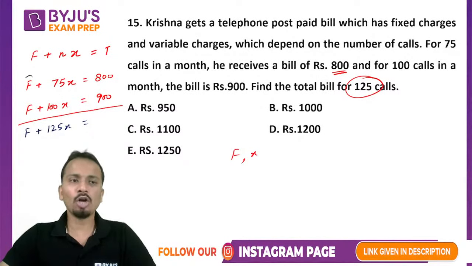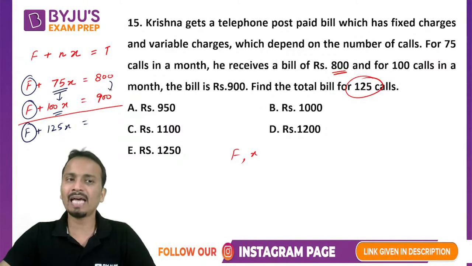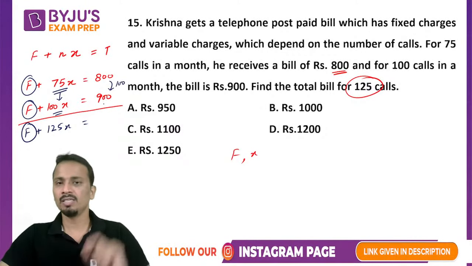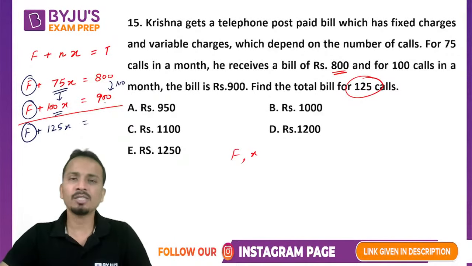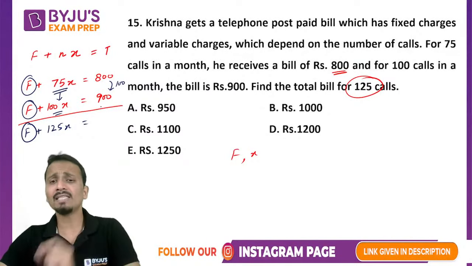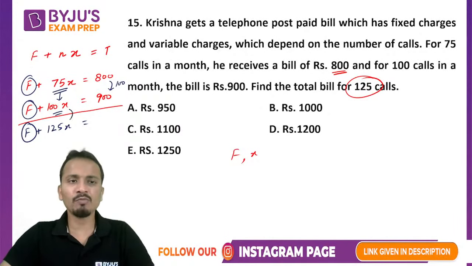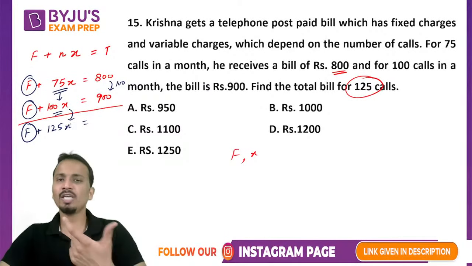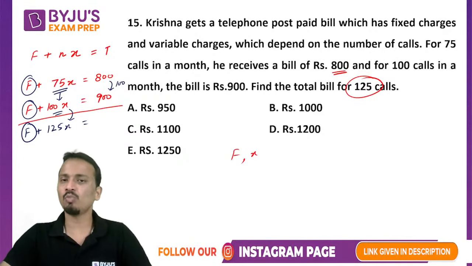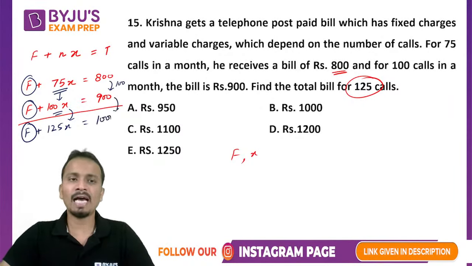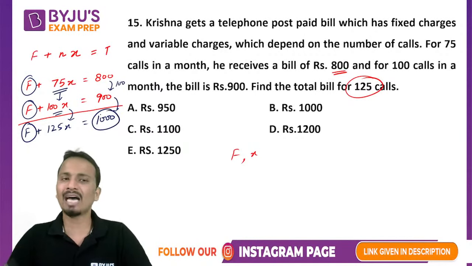The bill will not increase because of the fixed charges. The bill is increasing just because of the number of calls. So when the number of calls has increased by 25, the bill has increased by 100. The same thing will happen once again. The bill when there were 100 calls, now there are 125 calls. So the number of calls has increased by 25. The bill will again increase by 100 and the bill will become 1000.